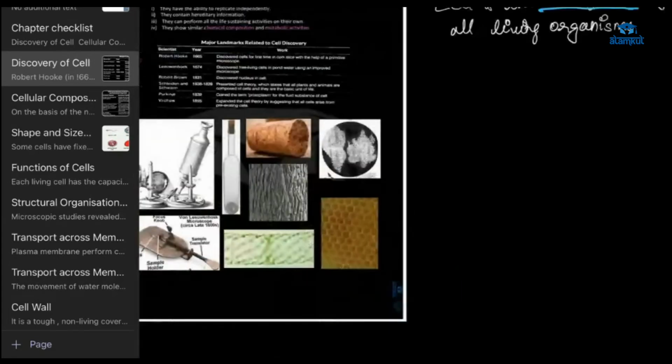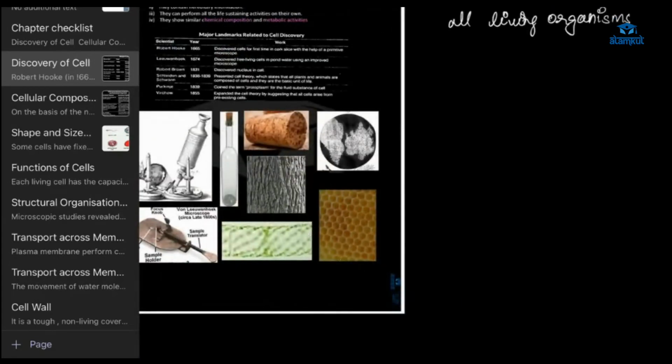Okay, then where was I? Robert Hooke. Okay, he discovered cell. Where was I? Yes, Advika. What we were discussing?